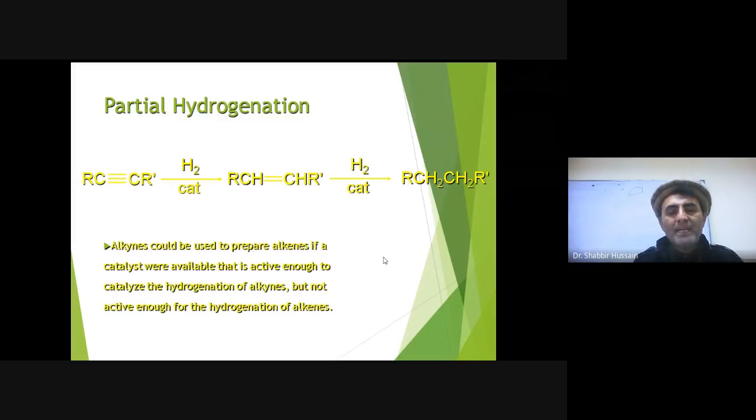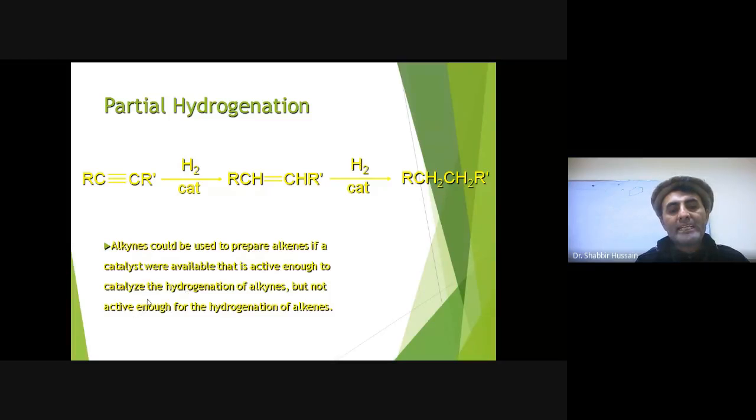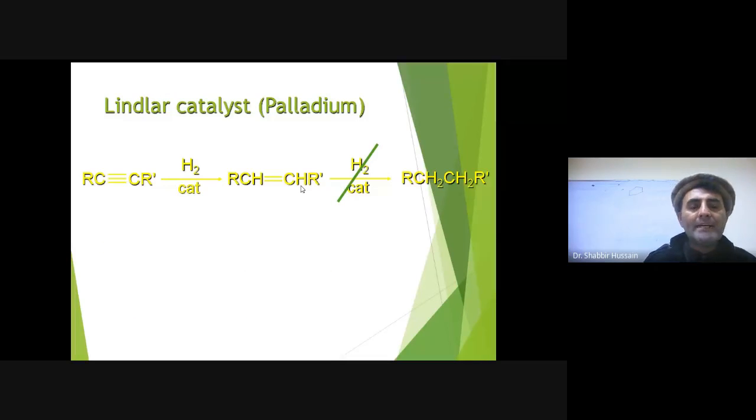Alkynes could be used to prepare alkenes if a catalyst were available that is active enough to catalyze the hydrogenation of alkyne to alkene, but not active enough for hydrogenation of alkene further, right? So therefore, Lindlar catalyst is one of these catalysts. In Lindlar catalyst, quinoline acts as a poison, so we use palladium on BaSO4 and quinoline, right?